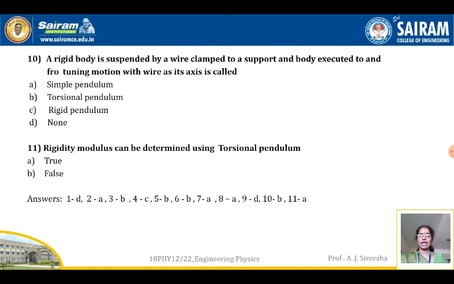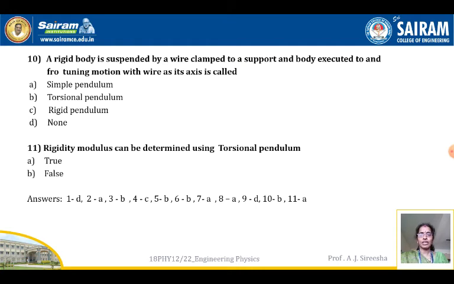Next, 10th one. A rigid body is suspended by a wire clamped to a support and the body executes to and fro turning motion with the wire as its axis. This is called a twist, it is nothing but the torsional pendulum. So this becomes a torsional pendulum. Simple pendulum is to and fro motion where the wire is not twisted, but here the wire is making a turning motion, that is, twisted. So it's not a simple pendulum, it's not a rigid pendulum, and it should be the torsional pendulum.